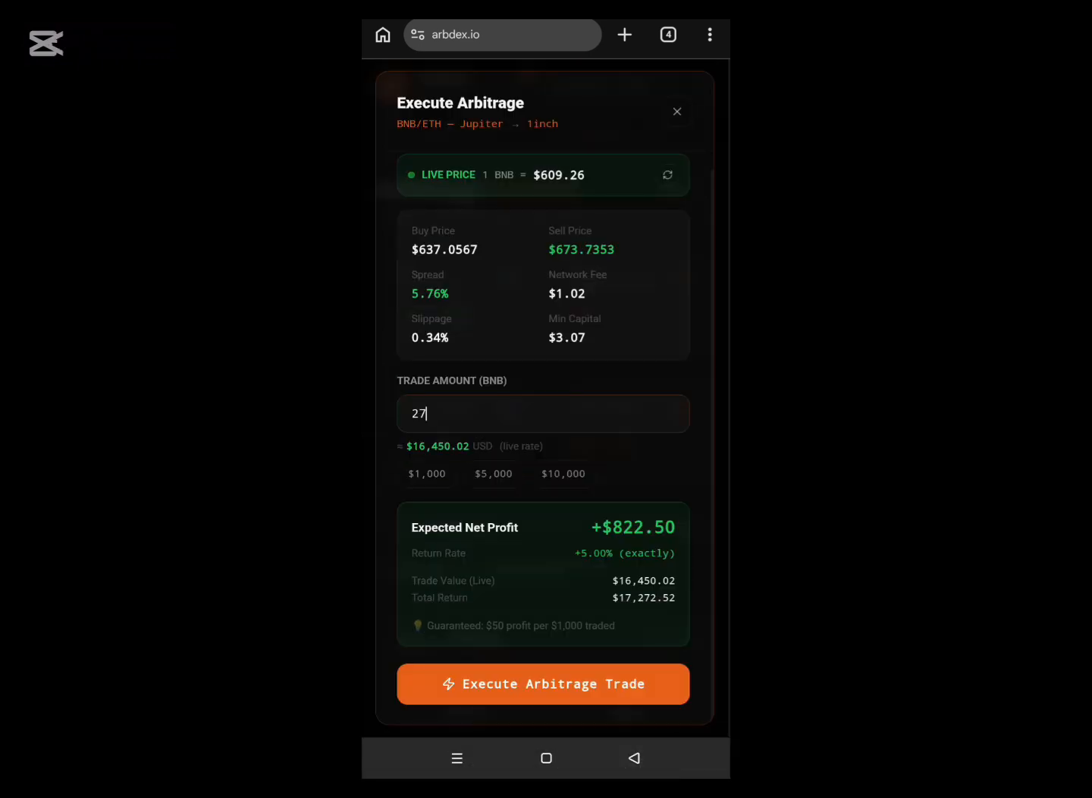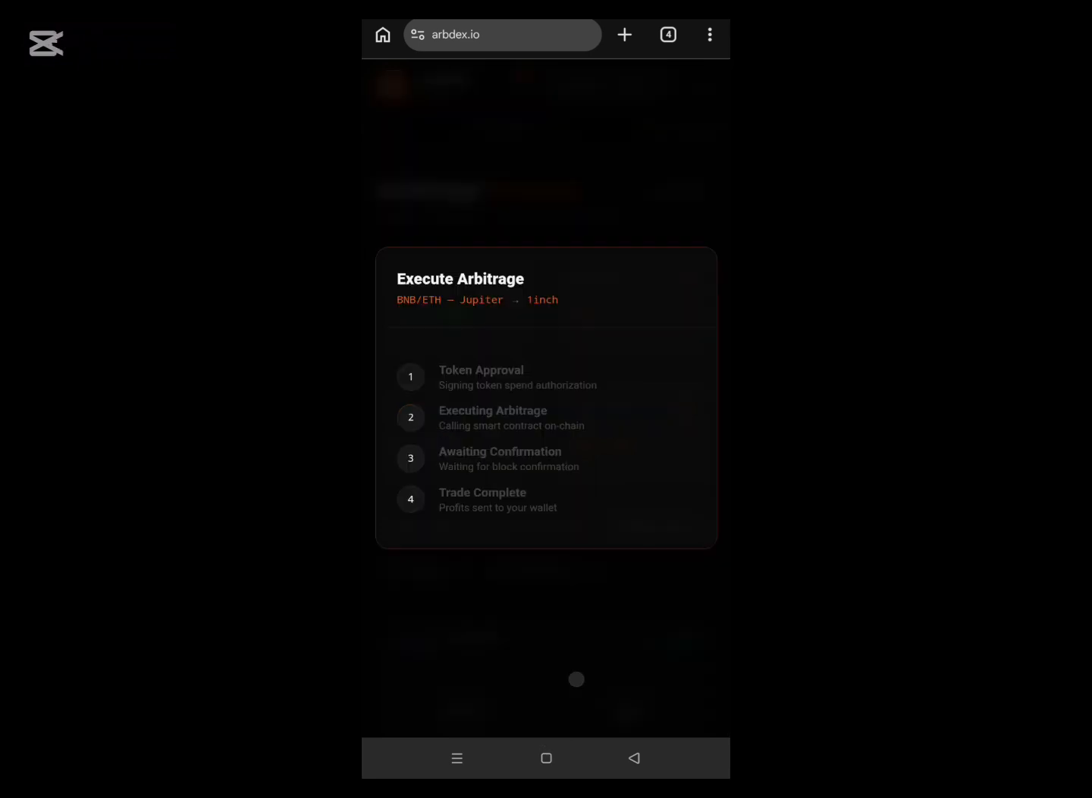You can see now I'm going to be making $822 from this trade. This 27 BNB is worth 16,450 USDT, so that's what I'll be using for this trade, and I'll be making $822 from it. So I'll go ahead and click on execute. I have to be fast before it times out, and then I wait. Okay, it's going.